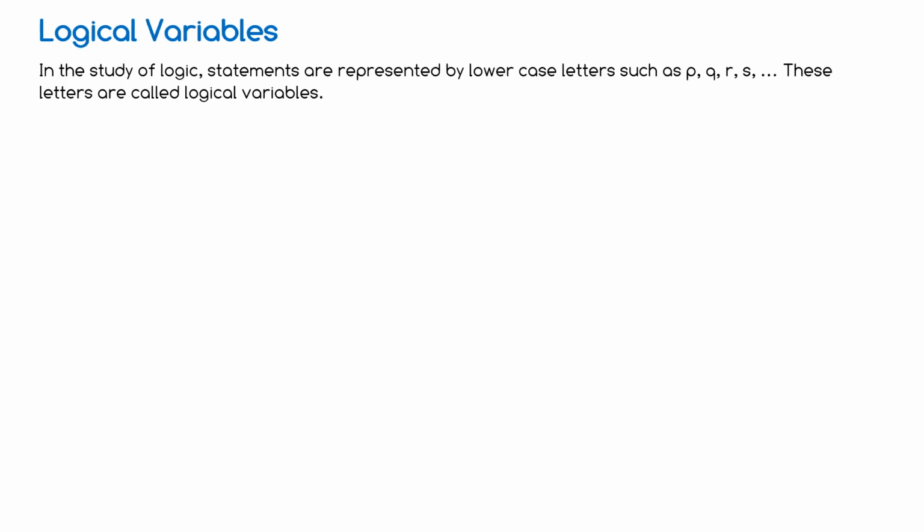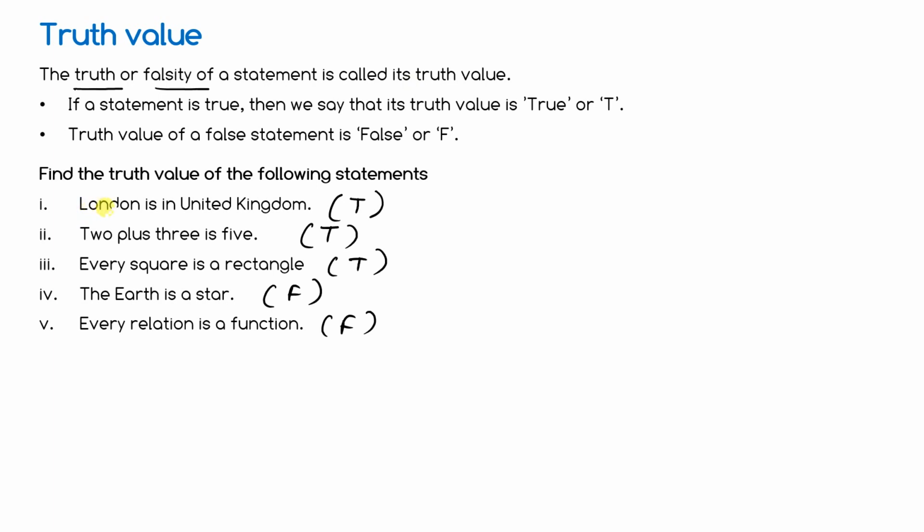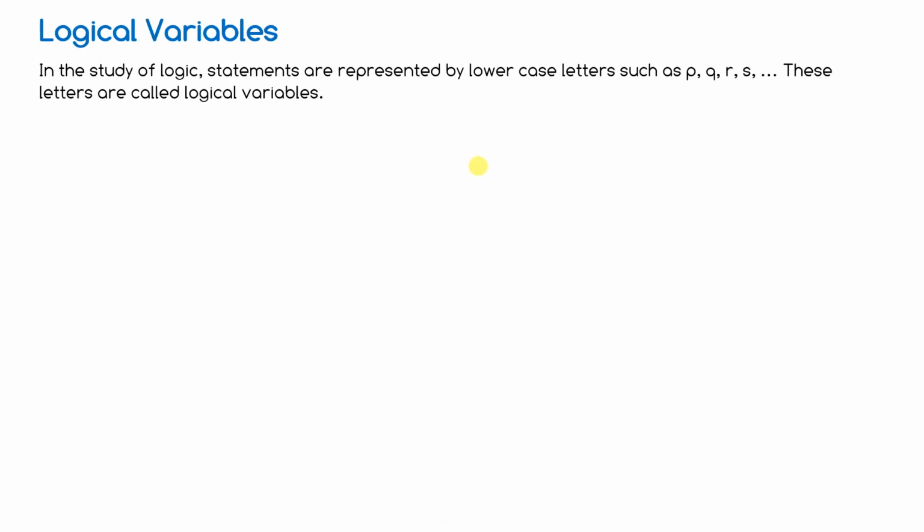Now come to logical variables. In the study of logic, statements are represented by lowercase letters such as P, Q, R, S. These letters are called logical variables. In the previous slide, I wrote London is in United Kingdom. If I write it down as P colon London is in United Kingdom, then this P will be called a logical variable, because sometimes it is not feasible to represent the entire statement.